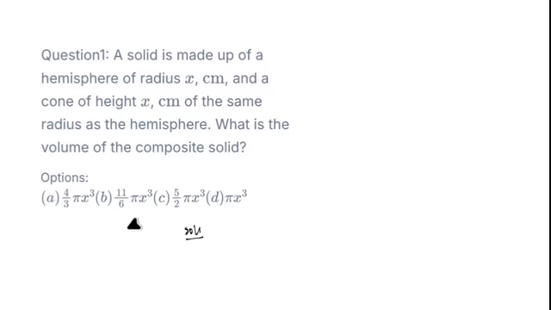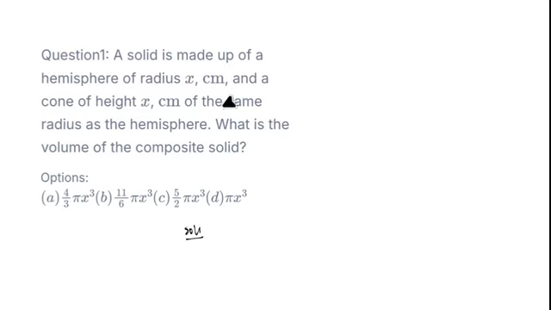Let me read the question again. A solid is made up of a hemisphere of radius s centimeter and a cone of height s centimeter of the same radius as the hemisphere. We have two shapes here, a hemisphere and a cone. The radius of the hemisphere is s centimeter, and the height of the cone is s centimeter.